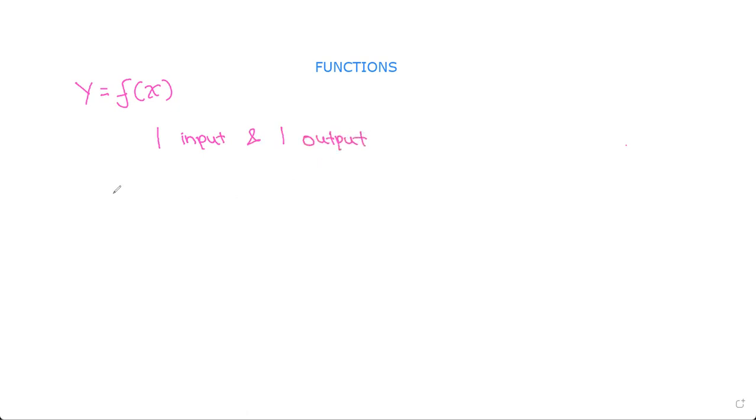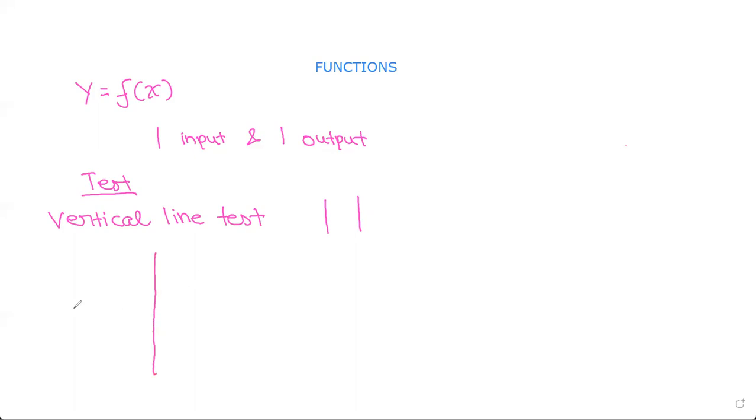So to test whether something is a function or not, you'll use the vertical line test. The vertical line test states that if you pass vertical lines throughout the graph, and one vertical line passes more than once, then it is not a function.